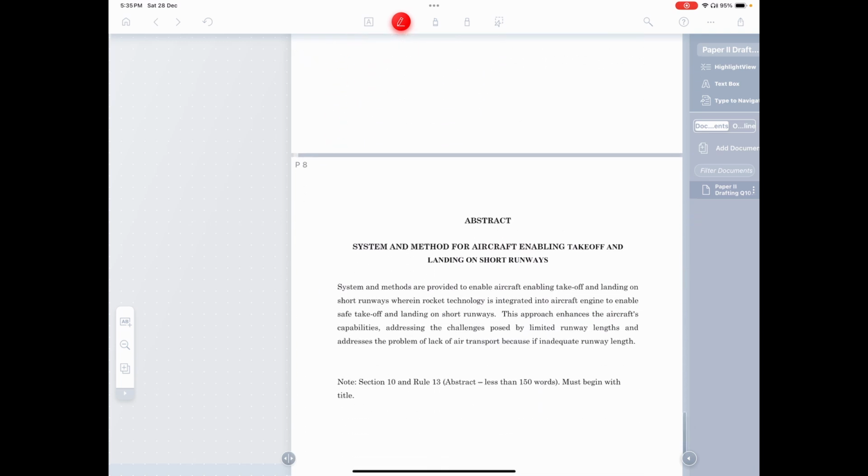And once again, the abstract. Now, according to the rules, you must have the title. The abstract should be less than 150 words, according to Rule 13. The title must be 15 words, according to Rule 13. And that is it. You have drafted your complete specification and the claims, the abstract, the cover page for this particular question.